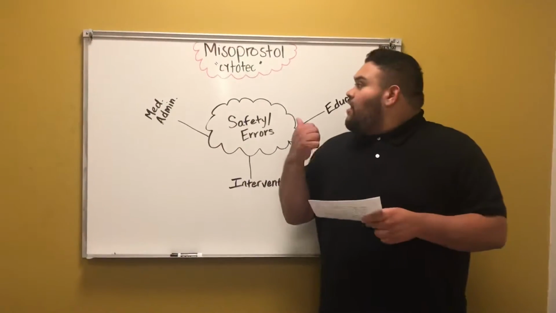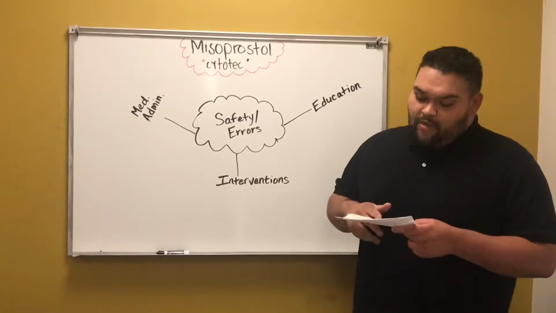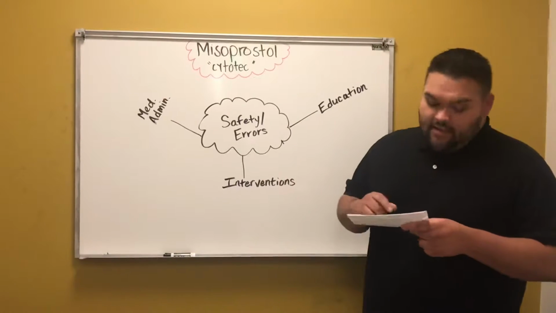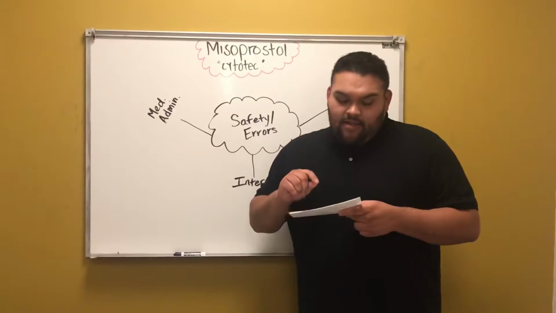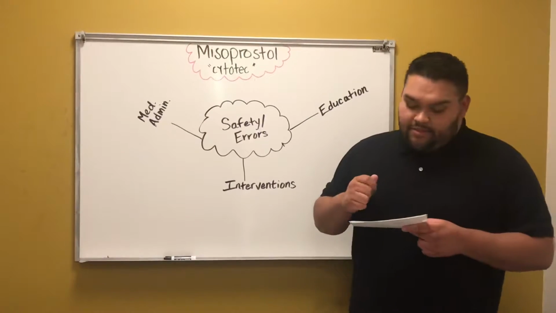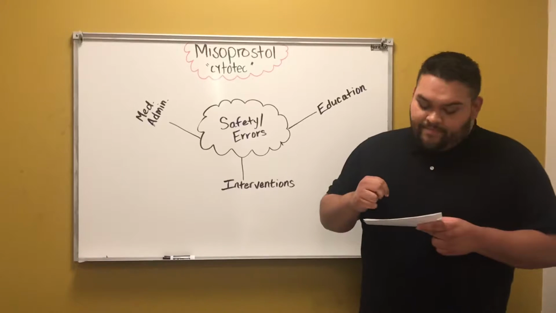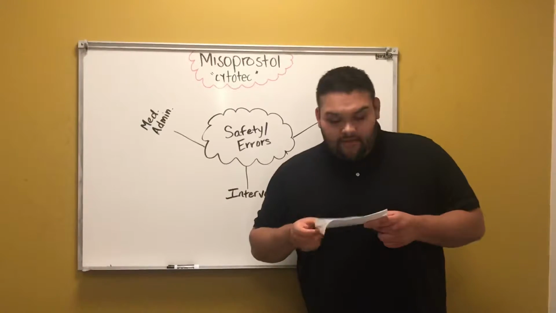Alright, so to go along with Cytotec, per ATI and the FDA, medication administration: Cytotec is a PO med. It's given through tablets, and there are two dosages, 200 micrograms or 100 micrograms.